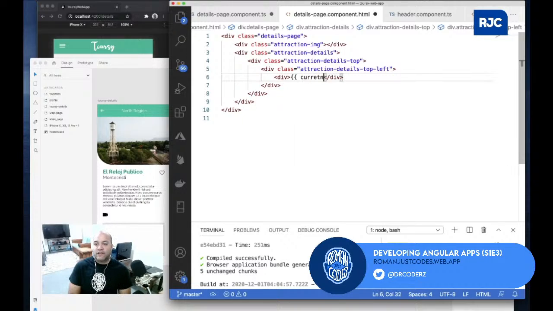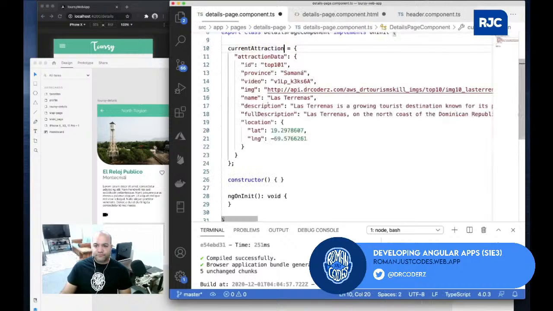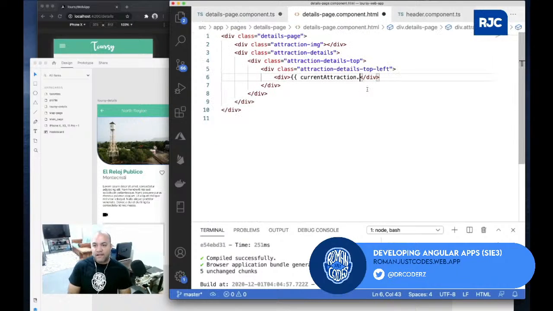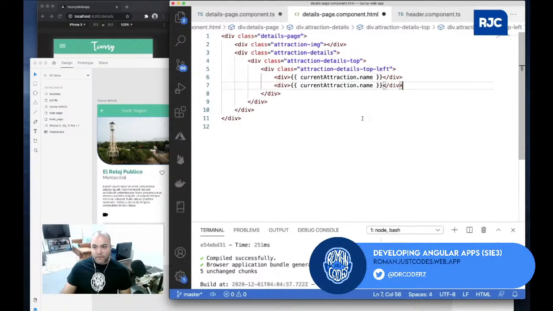So I'll do current attraction dot, and remember I need the name in this case, and then below it the province. So I'll do name, then I'll just copy paste this, and then I'll do province. So you see, now this is the top left. Now the top right will actually have something else in here.